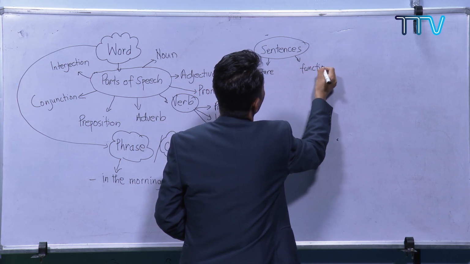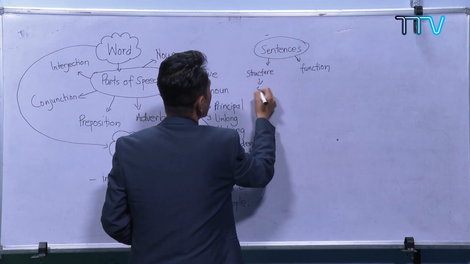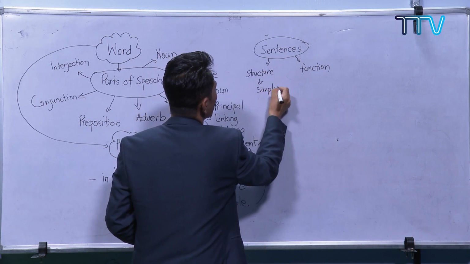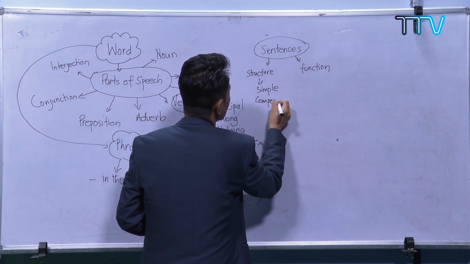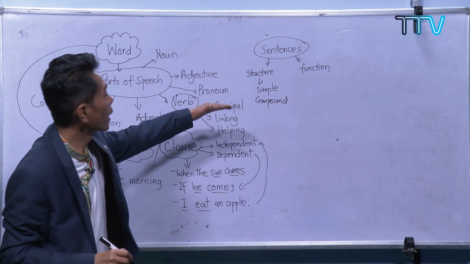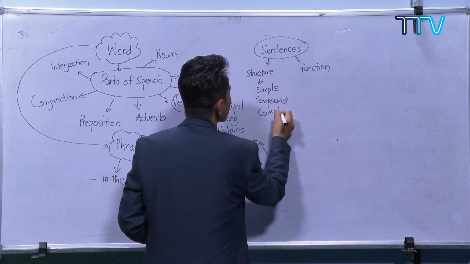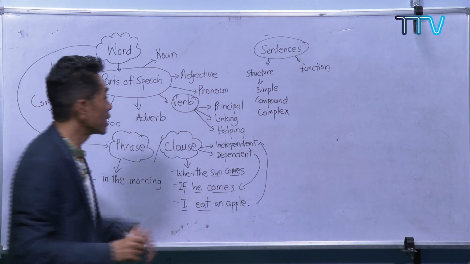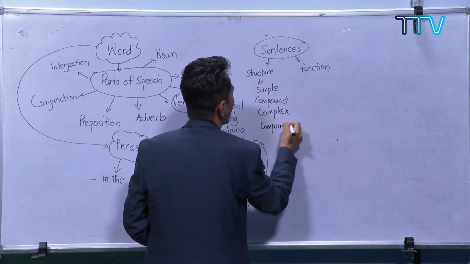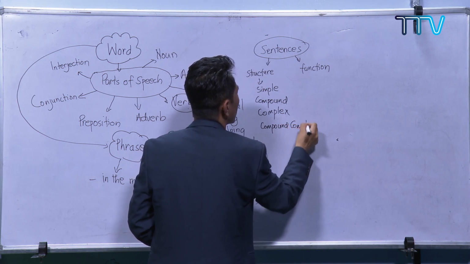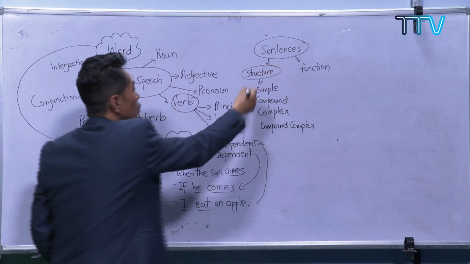Okay, yes. So as far as the structure is concerned, we started from the simple sentence. Remember, what is a simple sentence? Then we did the compound sentence. Okay, we are going a level higher. After compound, remember, we have the complex sentence. And after that, the combination of both, the compound-complex sentence. Now, as far as the structure is concerned, the sentences are divided into these four.